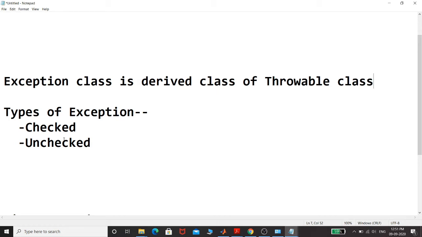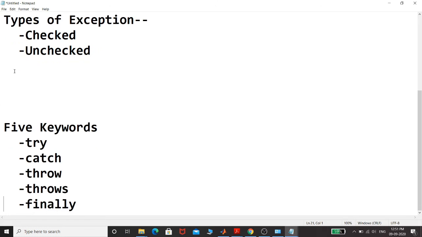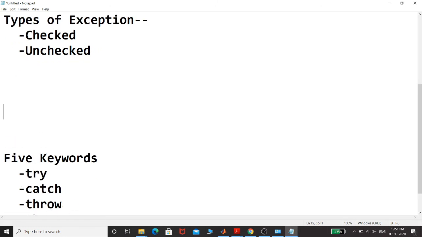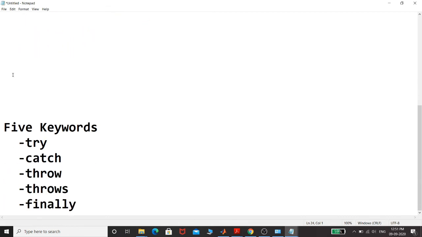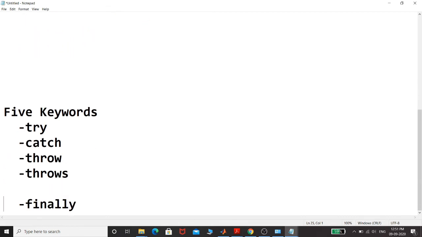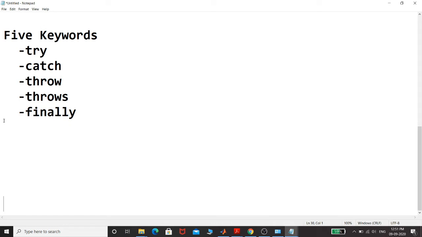What are checked exceptions? In case you have some exception which will be checked at compile time, and it will throw an error if that particular exception occurs, that is a checked exception. When your compiler does not get an error while compiling a program, it is called an unchecked exception. These are the two types of exceptions, right? Now for exception handling in Java, we have 5 keywords. So let me quickly revise these keywords. These are try, catch, throw, throws, and finally, right? These keywords are used in Java for exception handling.